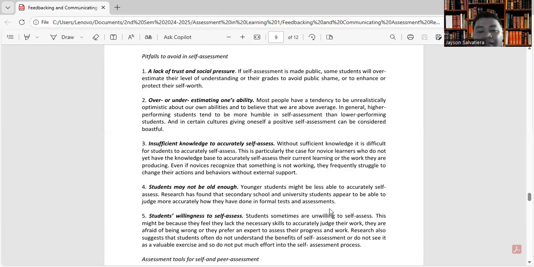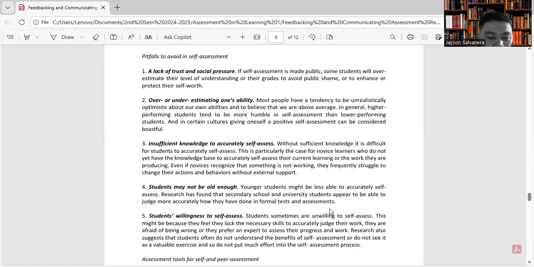Okay? Syempre mas mataas na yung kanilang level ng pag-iisip sa secondary school and sa tertiary level. So they are able to judge more accurately.